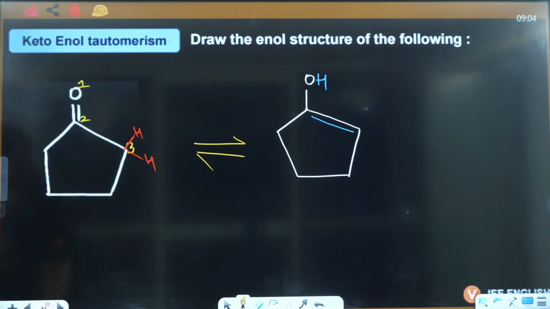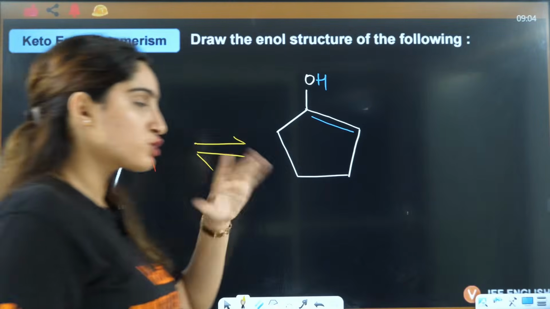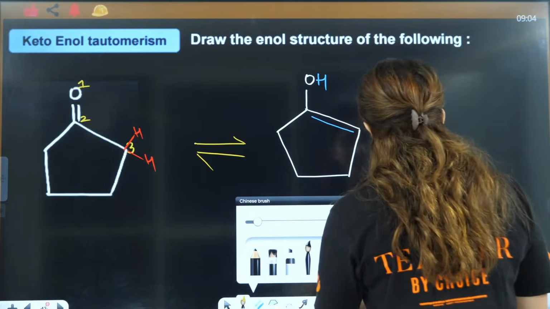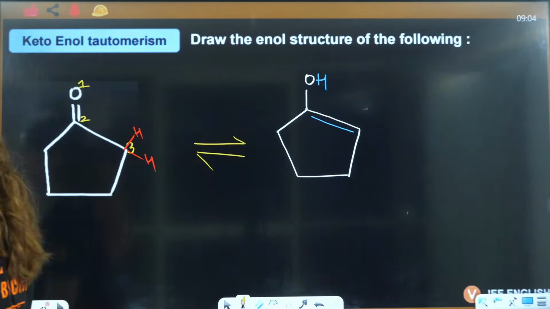Yes, this is 1-3 system, right? I'll also tell you there are other systems as well, but till now we are talking about only 1-3 system, right? Okay, yes.